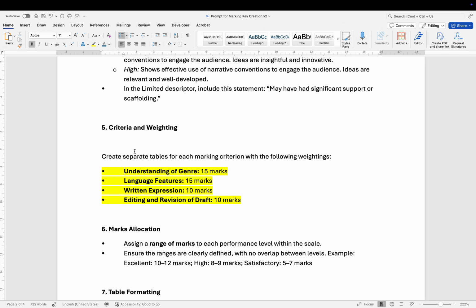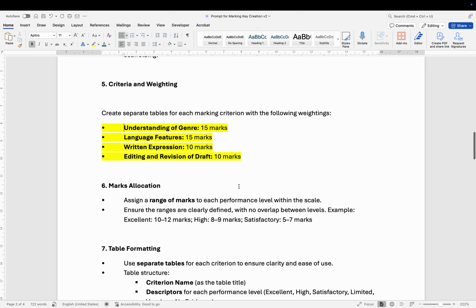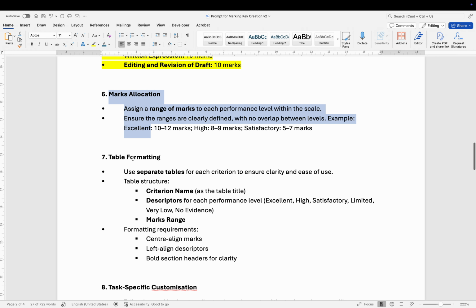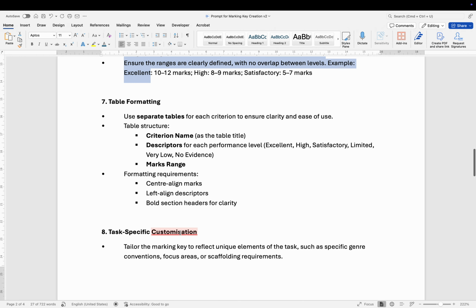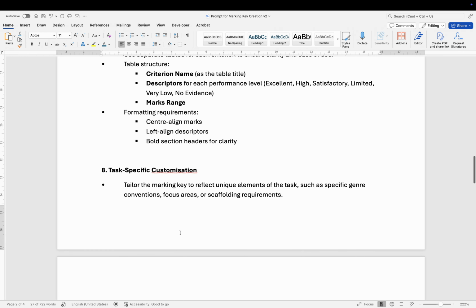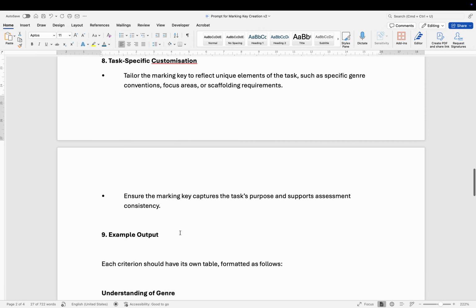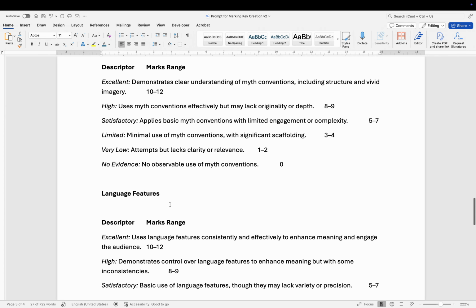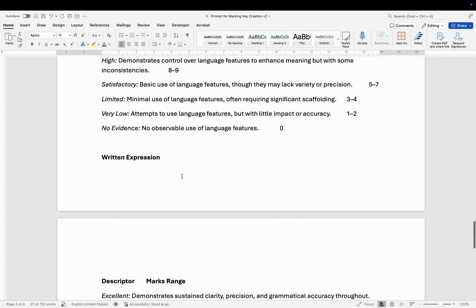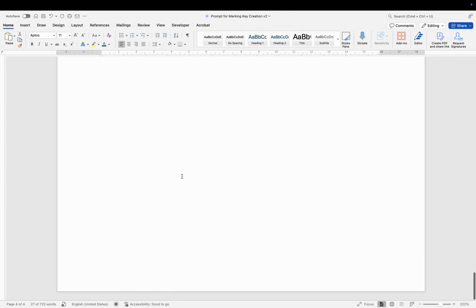So for this task, I want a marking key that looks at understanding of genre, language features, written expression, and the editing and revision of the draft. And this is how many marks I want to allocate to each one: 15, 15, 10, and 10, okay? So this part here is telling the AI how to allocate the marks with an example, and I want it to spit it out as a table for me, so that way I can just paste a table straight in. It limits the amount of work I have to do to get the text into a table. And this here looks messy, but this is actually a table giving an example of how I want it to look, okay?